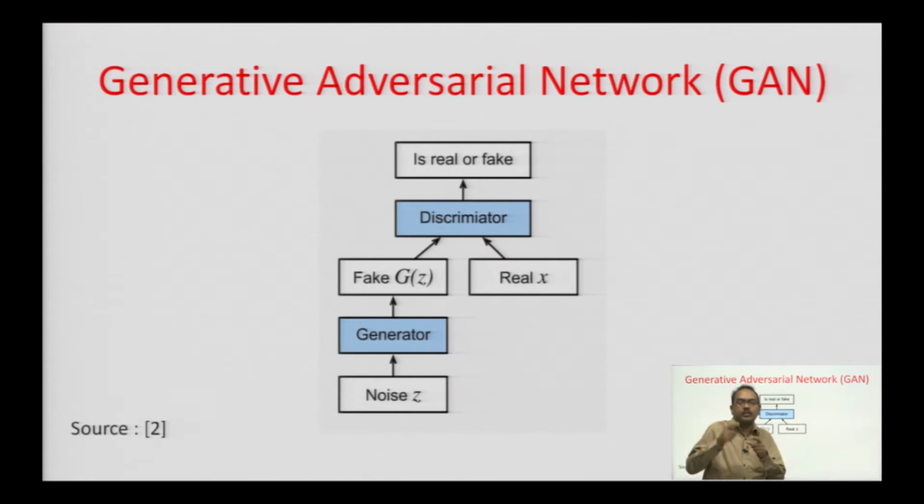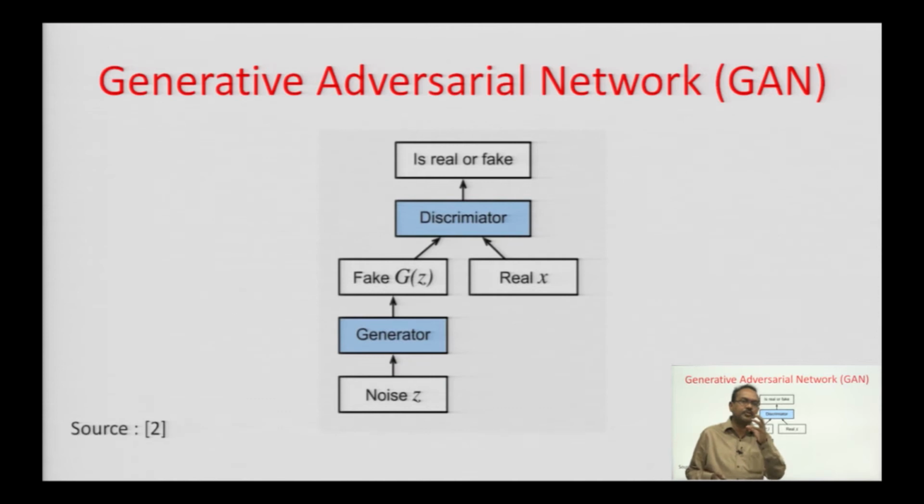That discriminator will always try its best to find the fake things which are really fake. Discriminator may sometimes mistake a fake one as a real one. So, that is a failure. So, generator will try its best to create such fake data which discriminator will not be able to discriminate, distinguish. That is the objective of the generator, and the discriminator's objective is to distinguish between the real ones and fake ones to the maximum accuracy possible.